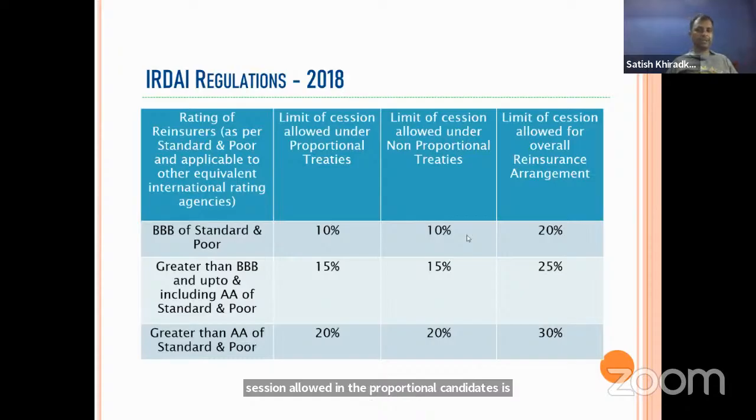Total limit is 20%. Just understand: triple B is 10, 10, 20; triple B to double A is 15, 15, 25; and more than double A is 20, 20, 30. That should be your placement. So these limits you understand.